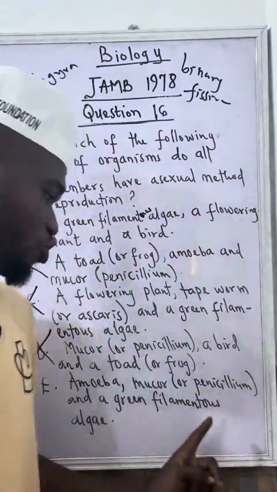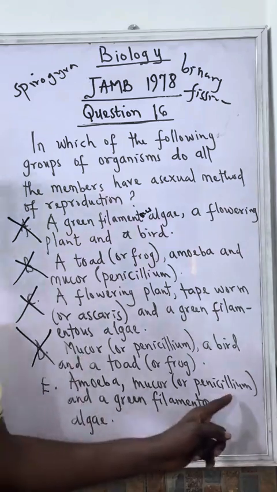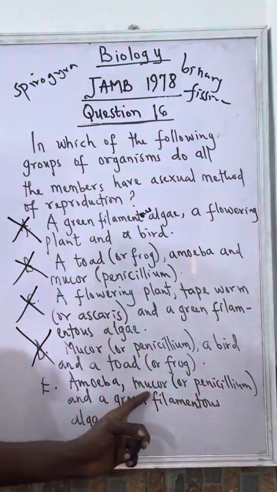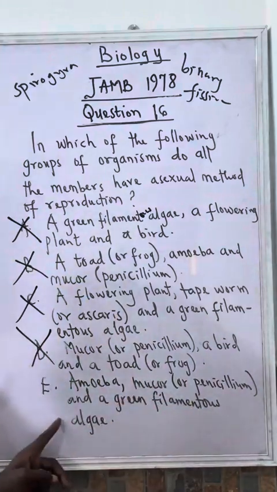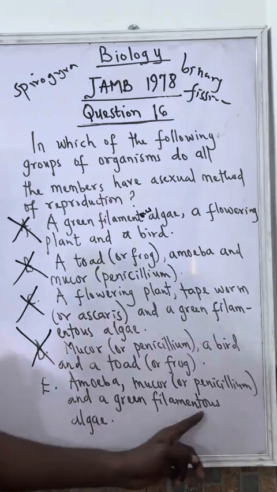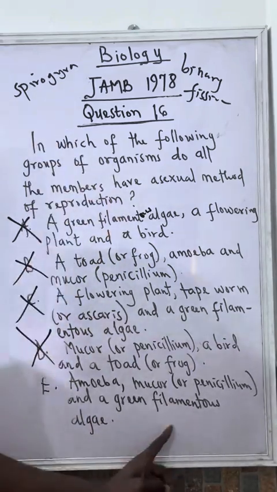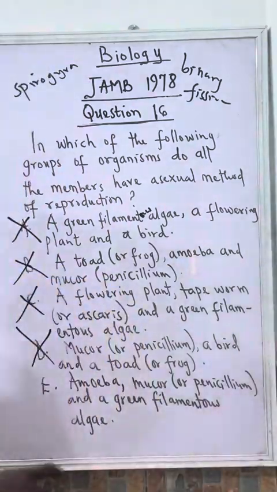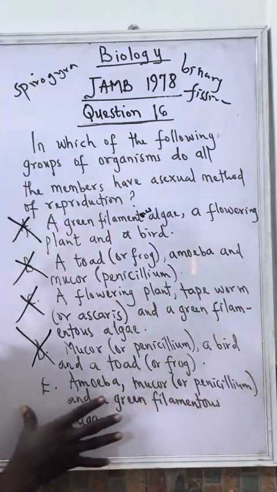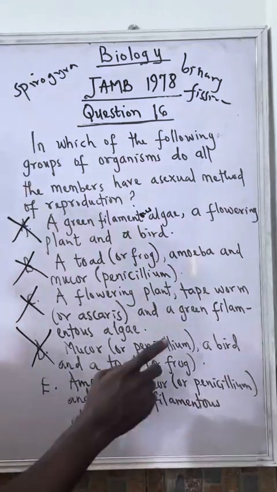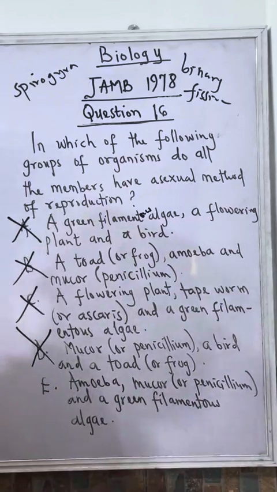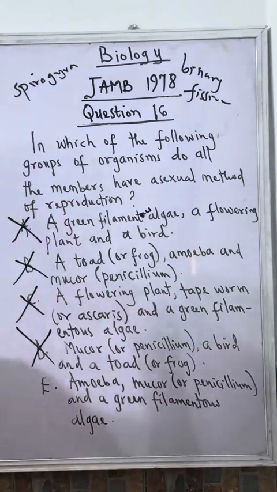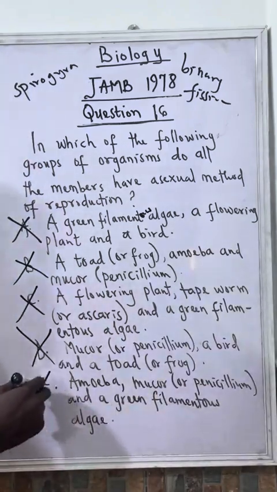Let's go for mucor. I've said before that mucor reproduces asexually by the method of spore formation. Then algae, which is green filamentous algae, which is Spirogyra. Spirogyra too can reproduce asexually by fragmentation. So it means all the members of option E, amoeba, mucor, and Spirogyra, are all asexual. They reproduce asexually. So we can go for option E.